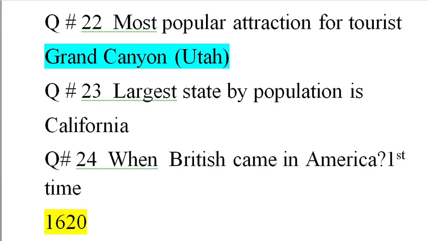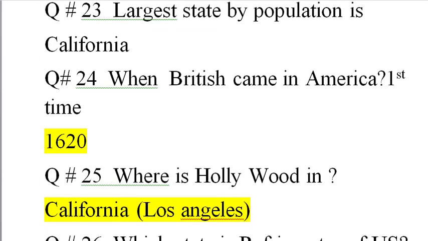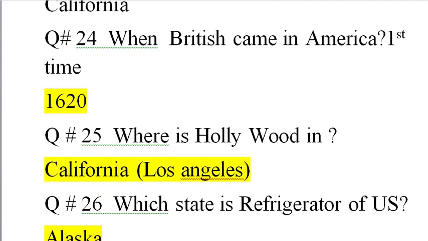Question number 22, most popular attraction for tourists. It is Grand Canyon in the state of Utah. Question number 23, largest state by population is California. Question number 24, when did the British come to America first time? The Britishers came to the American continent in 1620.